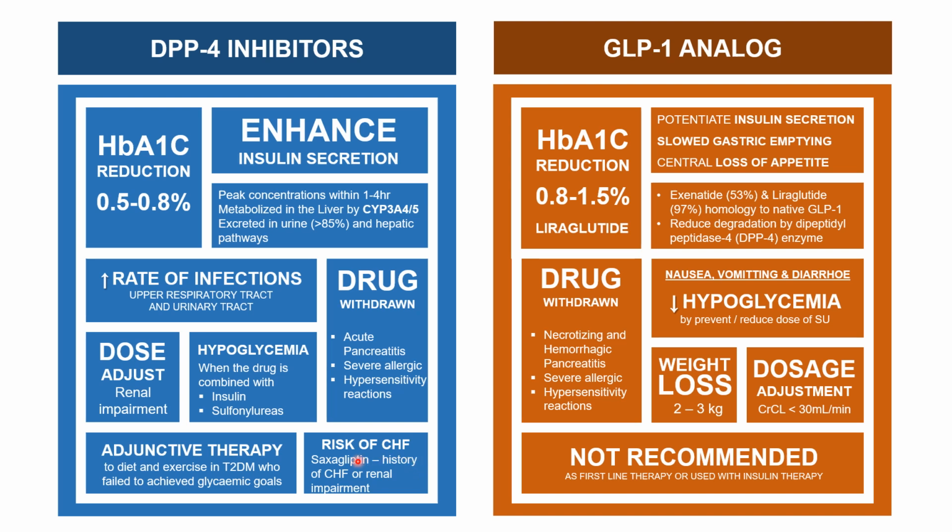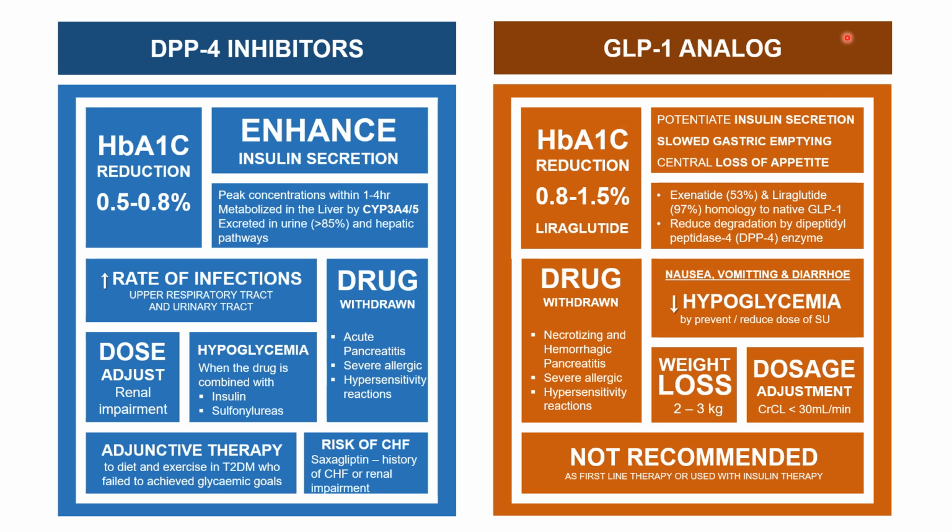As you can see here in GLP-1 analog, exenatide has a 53% homology and liraglutide has about 97% homology with native GLP-1. The glycine substitution in the native GLP-1 is able to reduce degradation by the DPP-4 enzyme.